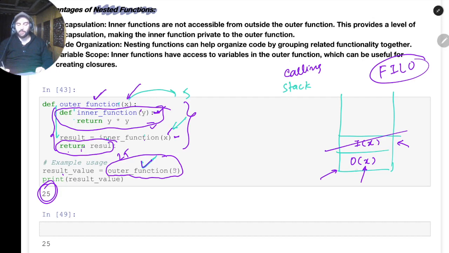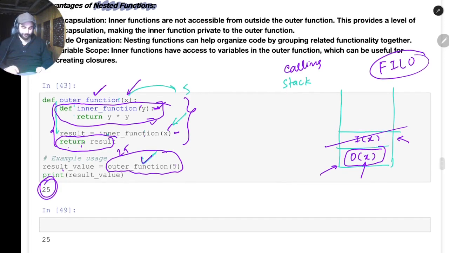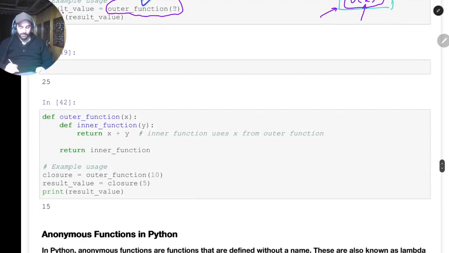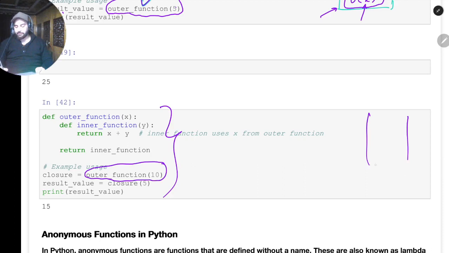Here we call the outer function first, and then within the outer function the inner function was called. Till the execution of the inner function is done, we will not resume the outer function's body again. So I hope this is clear. Again, if you see here, a similar thing is done. We are again calling this outer function here. You should make a stack whenever you see a function calling another function.